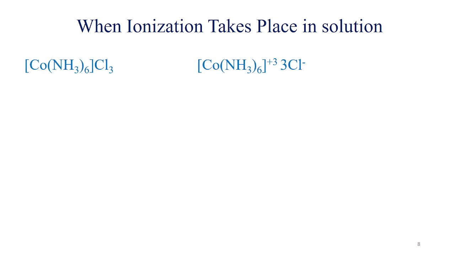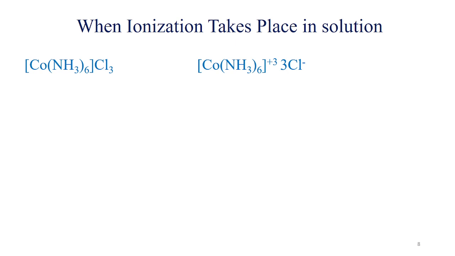For example, just focus on the left side, where the formula is written. Here there are three chloride ions present outside the coordination sphere. So when the hexaammine cobalt complex with three chloride ions outside ionizes, or a solution of it is made, there will be four ions in the solution: three chloride ions, and one the entire coordination sphere.